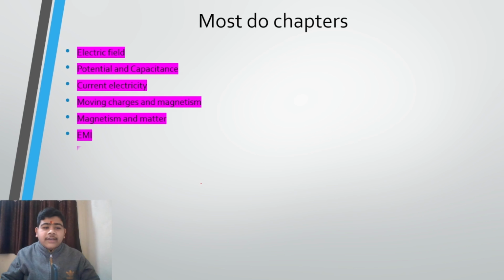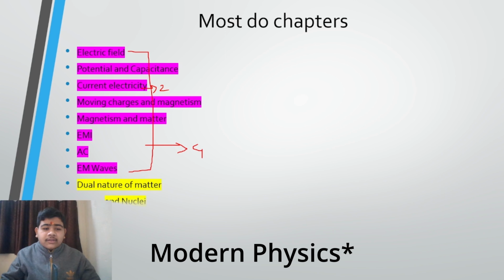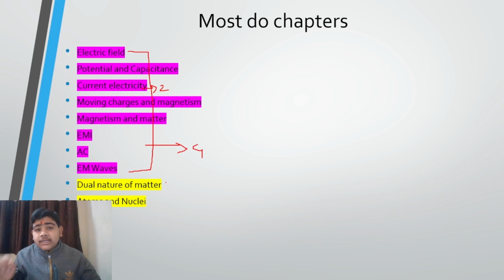First we have the chapters of electromagnetism. From this complete section, every year 4 to 5 questions are seen, but from current electricity every year 2 questions are seen. Now let's move to nuclear physics. In recent years, the weightage of nuclear physics and thermal physics has increased, so my recommendation is don't skip nuclear physics and thermal physics.